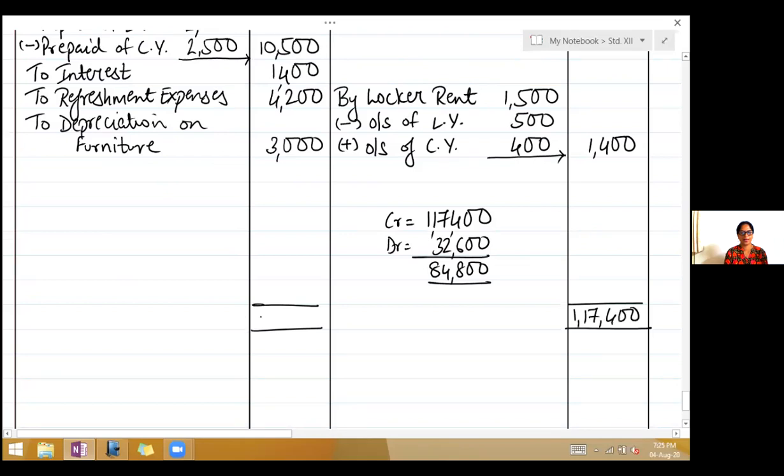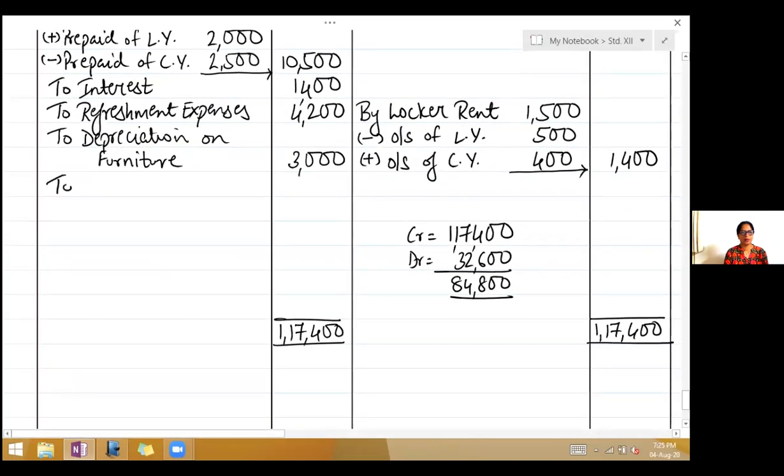So write the greater side total 1,17,400 credit side, same on the debit side, and your surplus will come on the expenditure side. So write to surplus 84,800. This surplus we will now add it to capital fund on the liability side of the balance sheet.